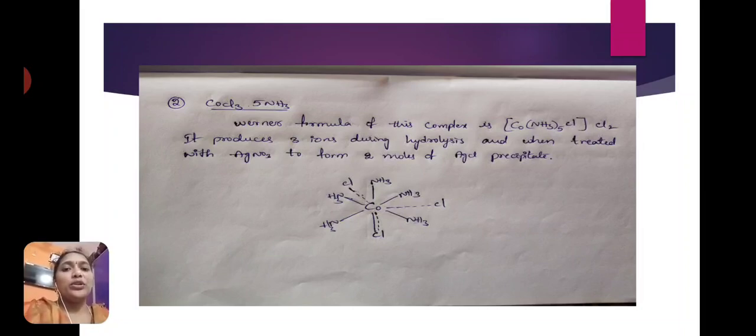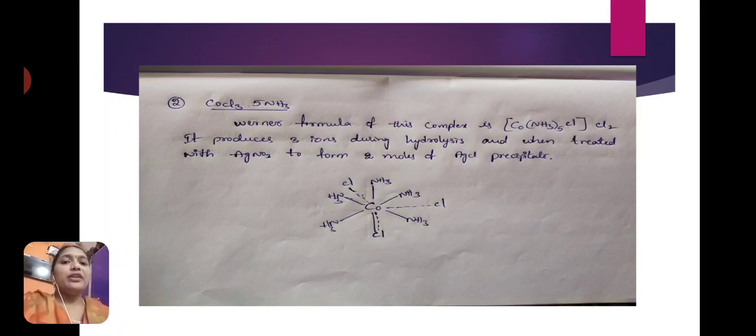Only the outside ions are ionizable, and outside only 2 Cl ions are present. So 2 Cl minus ions and 1 complex, total 3 ions are formed when this complex undergoes hydrolysis.